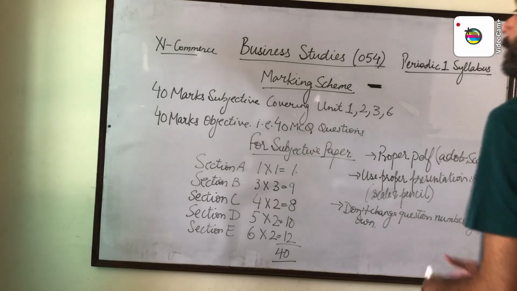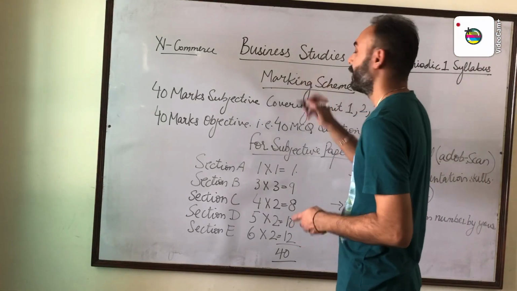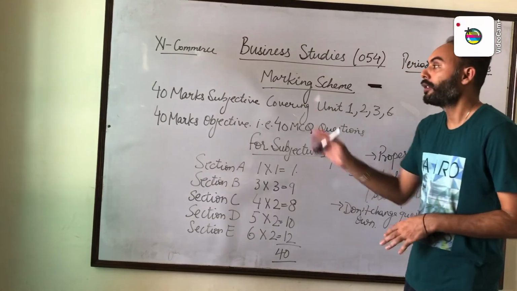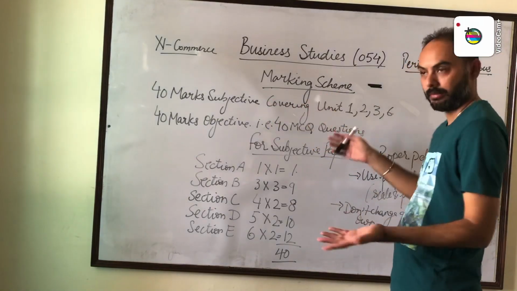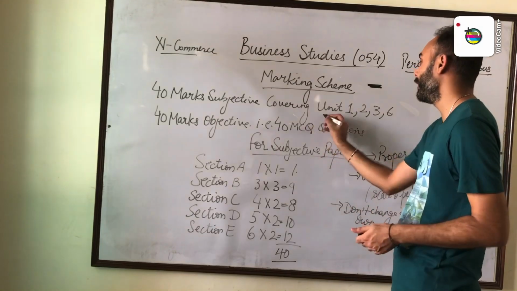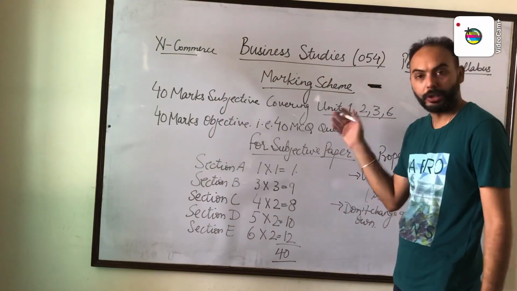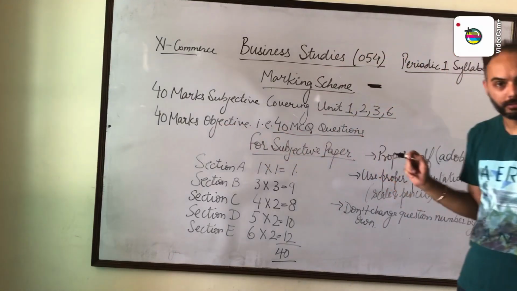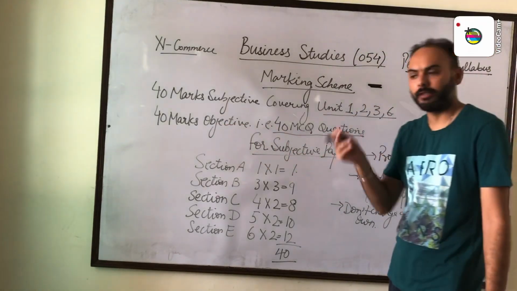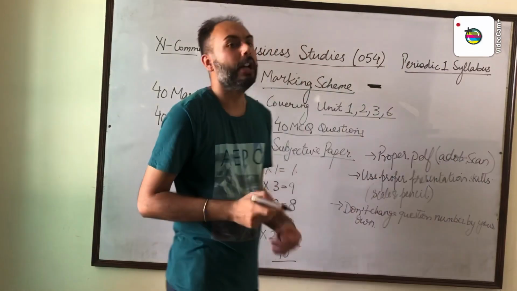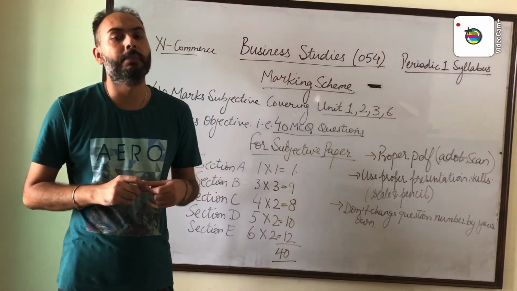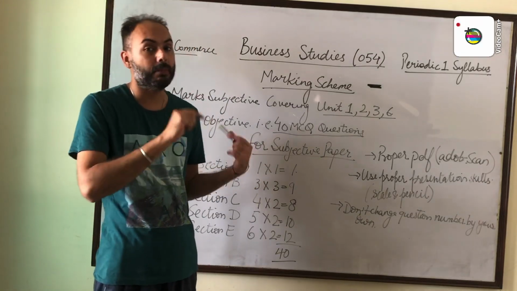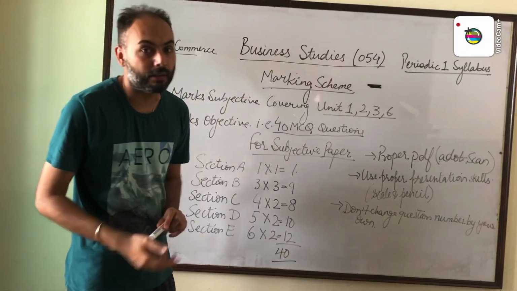So, this is the marking scheme. I'm going to discuss it now, after discussing the deleted portion from the periodic one syllabus. A 40 marks subjective paper will be there, covering units 1, 2, 3 and 6. And 40 marks objective, that is 40 MCQs, will be there. That test will be on Google Forms only. You have to give your name, class and roll number properly. Don't give fake names at all. These marks will be added in your further assessment also.